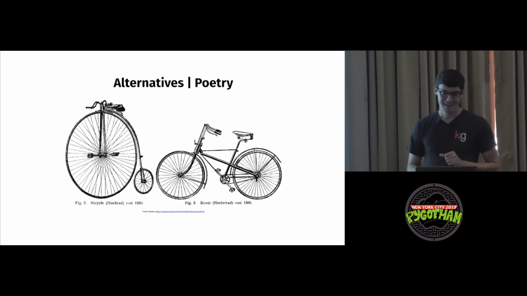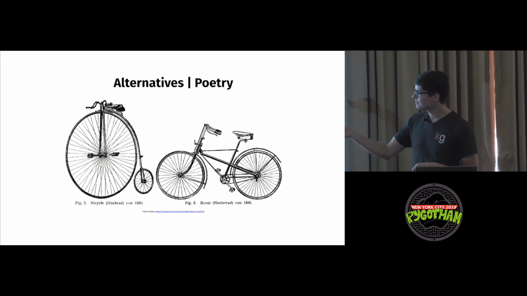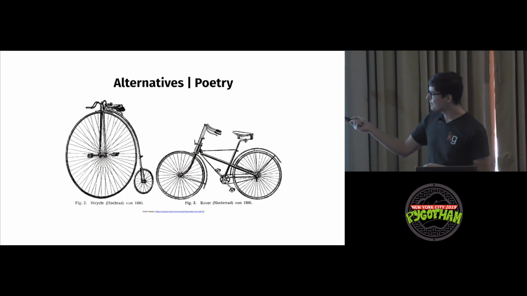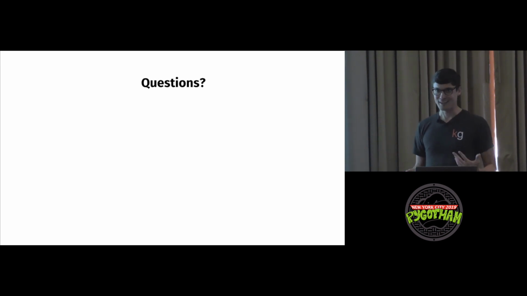And that's great. Poetry is not perfect. It's still being perfected. I think of this as the environment before something like Poetry. We had the penny farthing, and now we have this bicycle. It's not a perfect bicycle by any means. It could always be a better bicycle. We may have a slightly different design. It might be called something else. But I think Poetry resembles that thing that we need to get to, a tool that bridges the gap between applications and libraries, makes dependency management and packaging easy, and makes everyone want to hop on board. So please join us in the land of poetry.